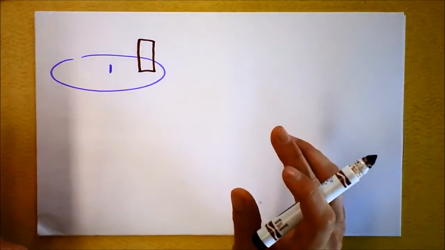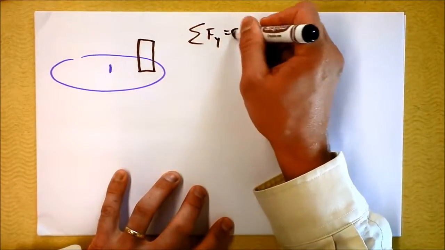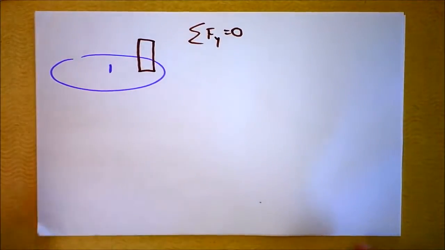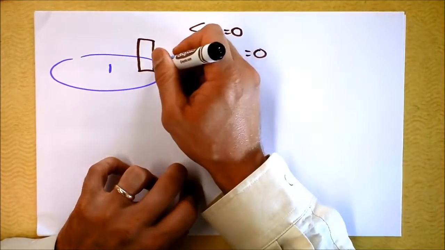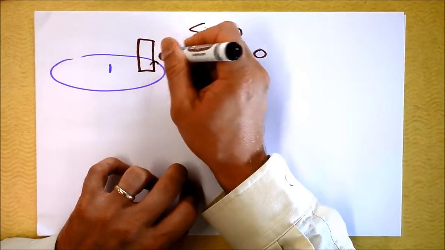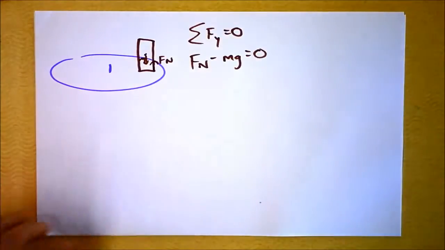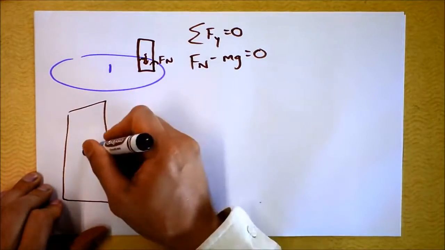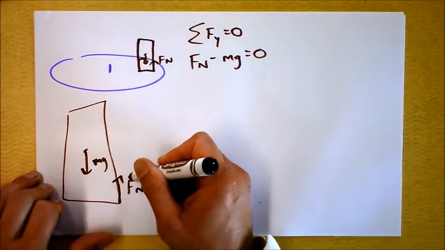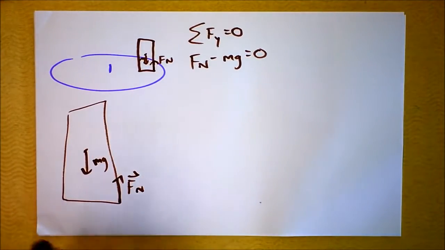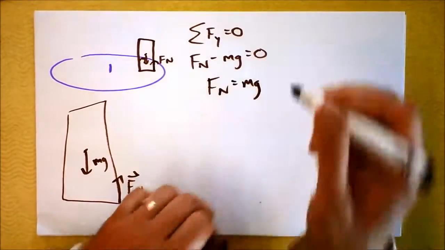If it's rotating, then we know some things. We know that the net force in the y direction is 0, and that gives us that the normal force minus mg equals 0. Probably the normal force is going to have shifted over to this side. So here's Fn, and here's mg down right there. Let's make it a little bit bigger. I'm knowing some things like mg down and normal force up, and those are going to be the same magnitude here. Let's just organize that. Fn is the same thing as mg.